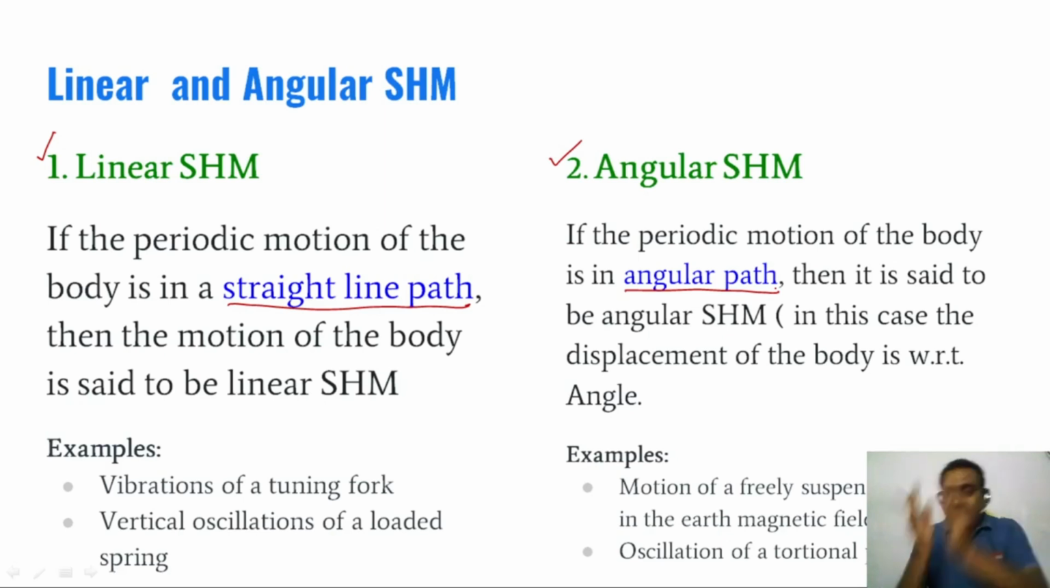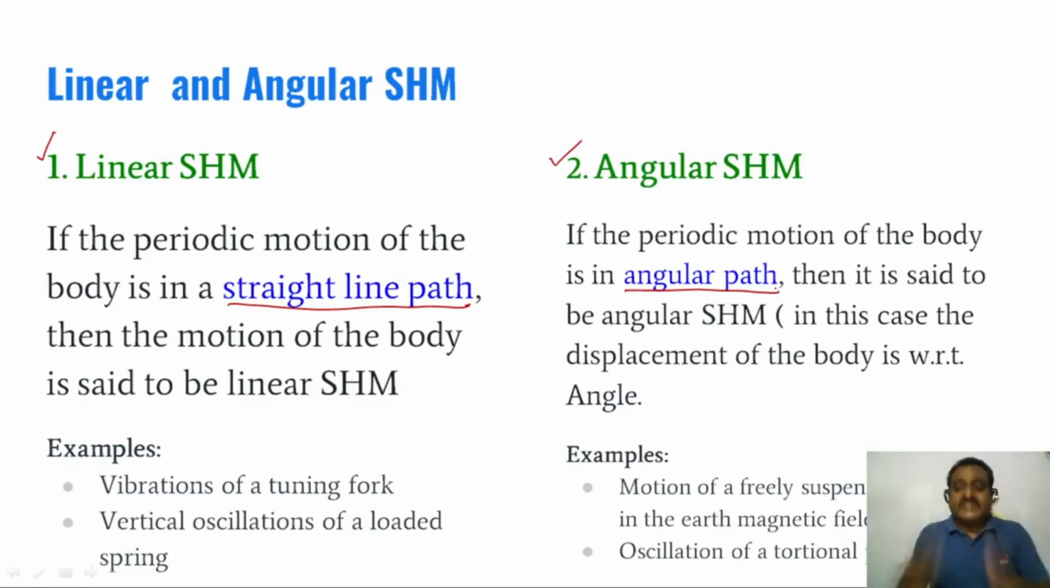What is angular simple harmonic motion? If the periodic motion of the body is in an angular path, then it is said to be angular simple harmonic motion. You can observe on the screen. In this case, the displacement of the body is with respect to angle, some small angle, that is angular displacement.